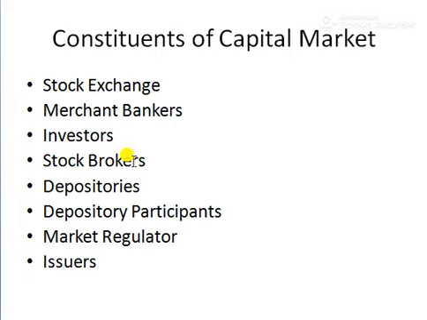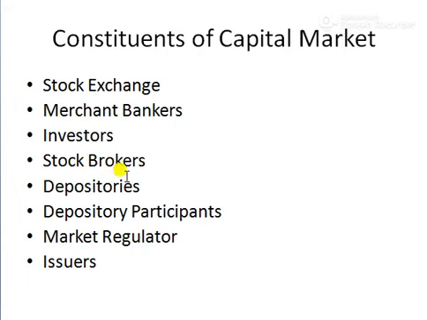In simple words, stockbrokers buy and sell securities as per the directions given by investors, that is, retail investors or individual clients, according to our requirements.